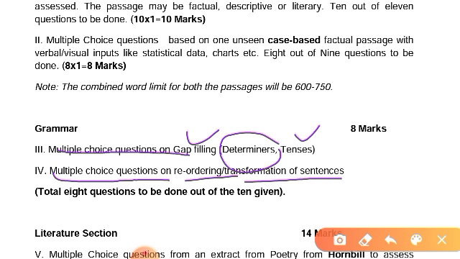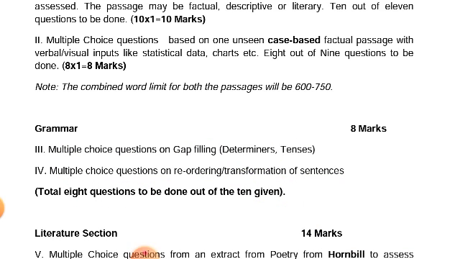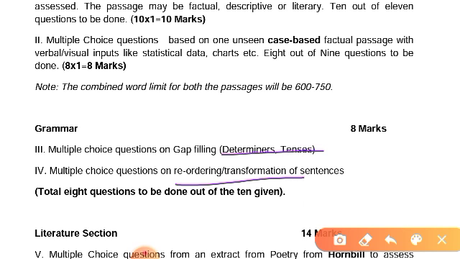Means rearrangement or transformation of sentences is given to you, and that is divided into 4. Total 8 questions are to be done out of the 10 given. Means you are given 10 questions and you have to attempt 8 that are based on determiners, tenses, reorder and transformation. Is it clear to you?